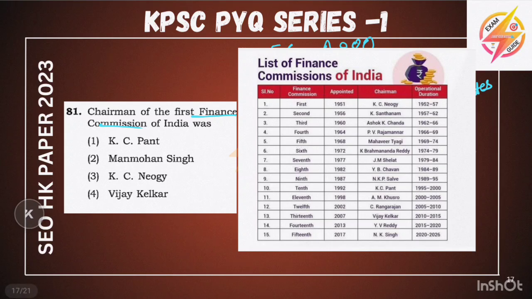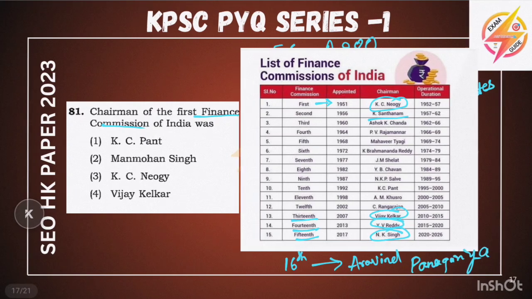First Finance Commission was appointed in 1951 by K.C. Neogy and second was Santhanam. And you must know recent 3 or 4 Finance Commissions. 13th was headed by Vijay Kelkar and 14th was Y.V. Reddy and 15th was N.K. Singh and 16th, recently appointed, is Arvind Panagariya, 16th Finance Commission Chairman.